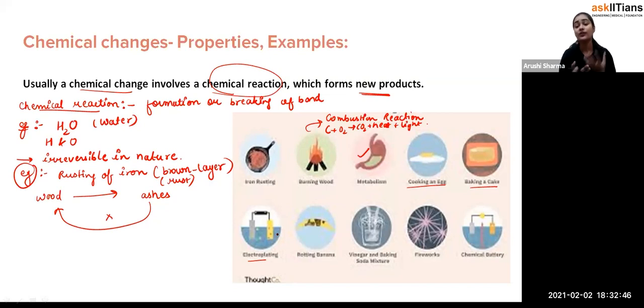Rotting bananas, obviously students, whenever there is any fruit and it is rotting, not only fruit, if you are having chapati, vegetables, or something else, the eatables which have rotted, you can't use them again. So that's how it is also a chemical change.